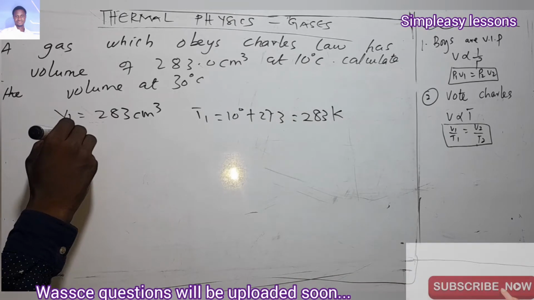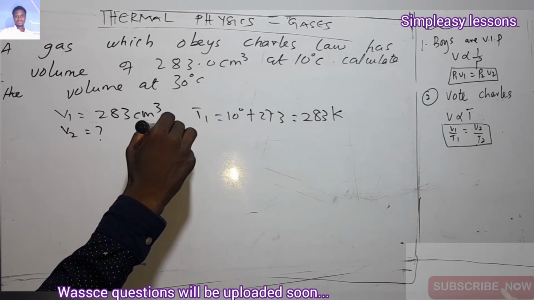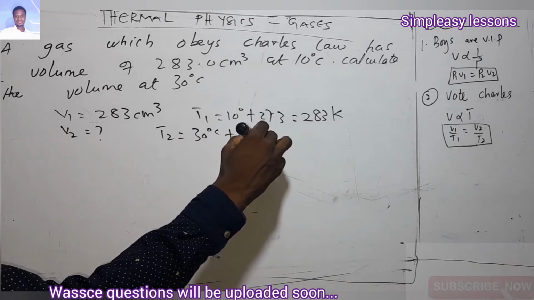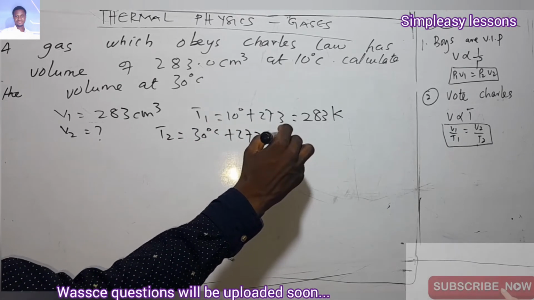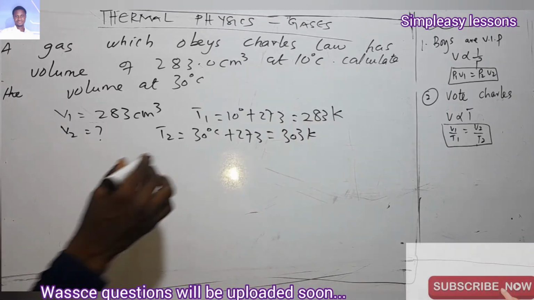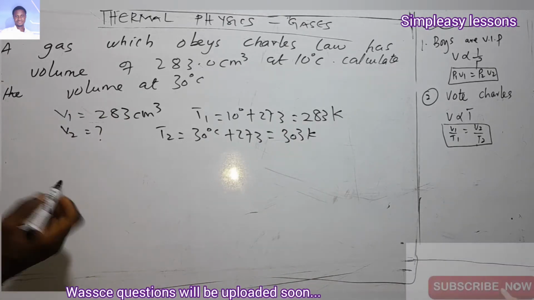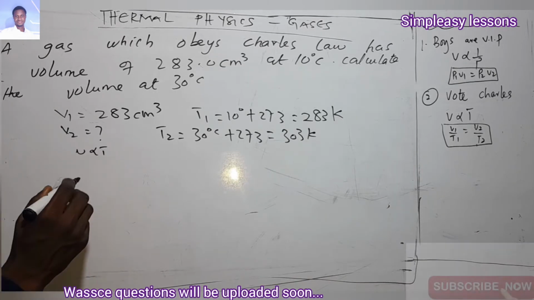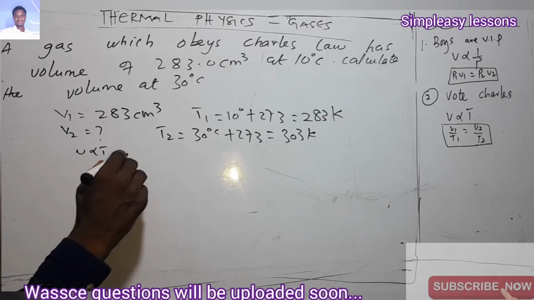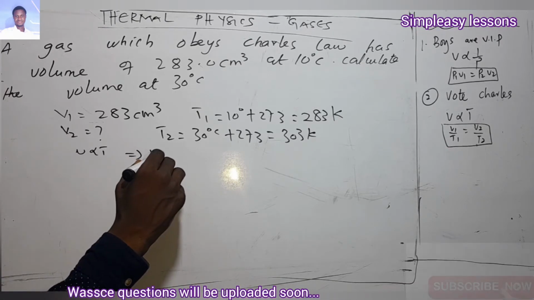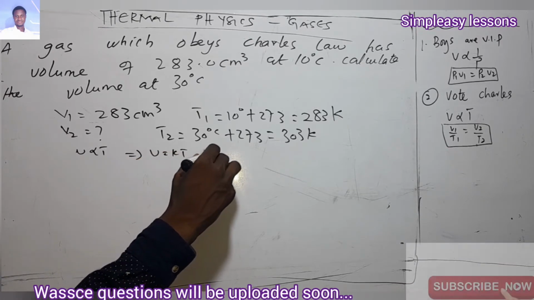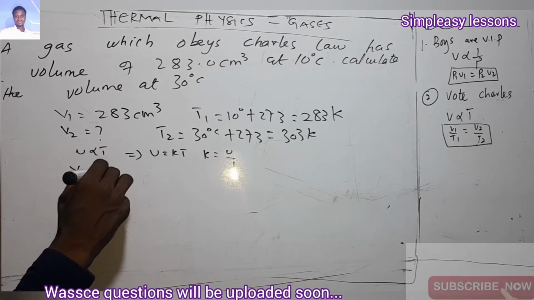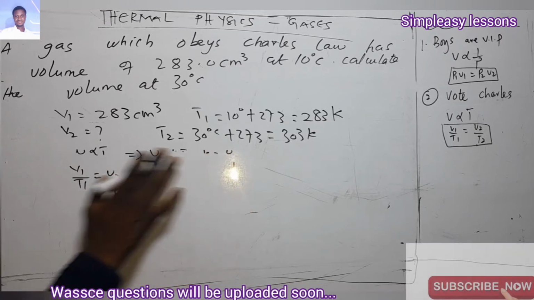Now, what is our V2? We don't know our V2, but what's our T2? T2 is 30 degrees Celsius, which we add 273 to, and that's going to give us 303 Kelvin. Now, we are going to apply Charles' law. V is equal to KT. If I make K the subject, I'll have V over T. So what am I going to use? V1 over T1 equal to V2 over T2. So that's the main thing you need there.